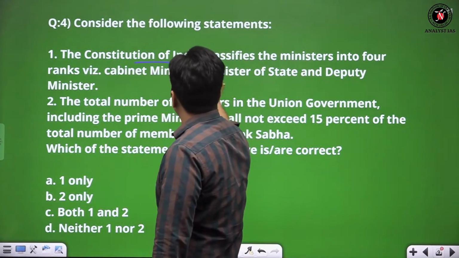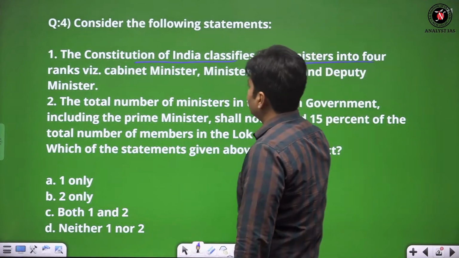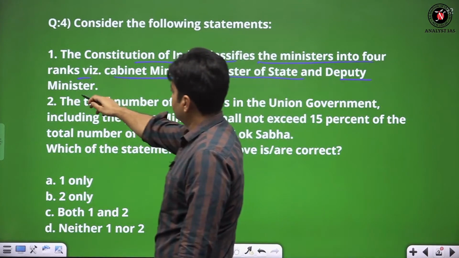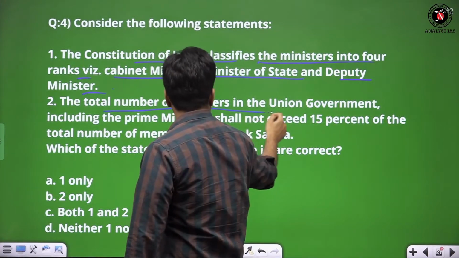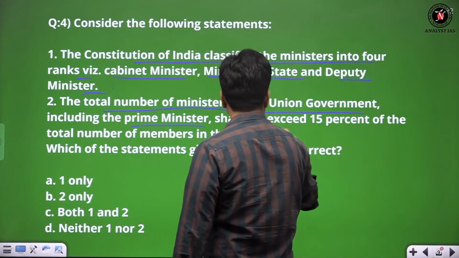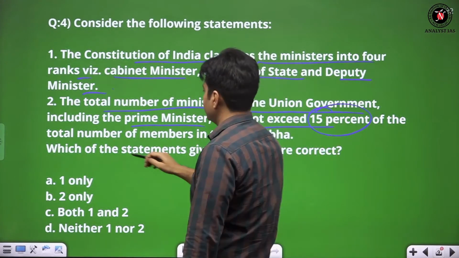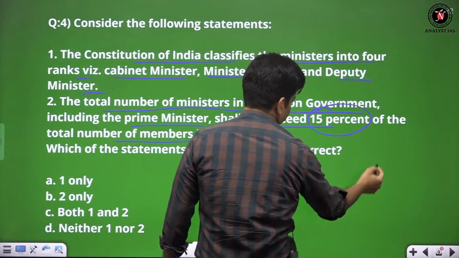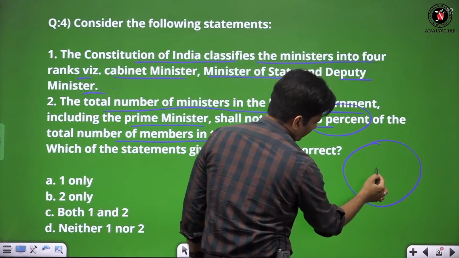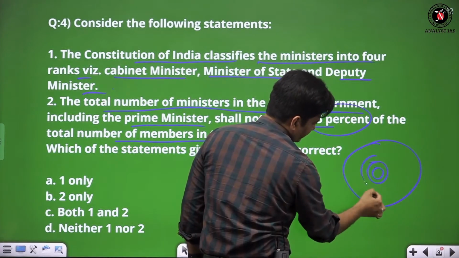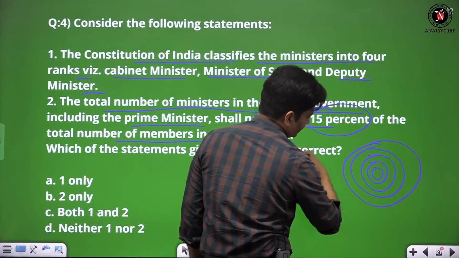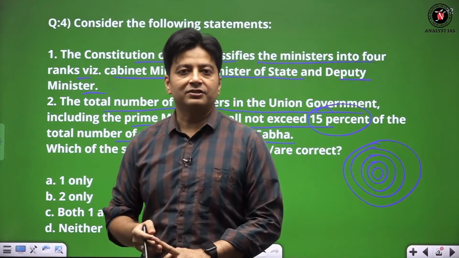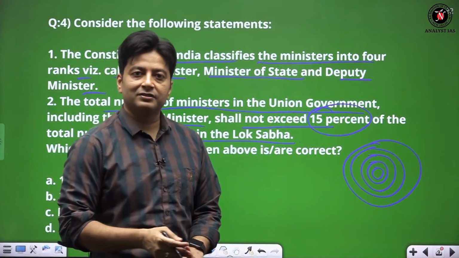The Constitution of India classifies the minister into 4 ranks. This is the first statement: Cabinet Minister, Minister of State, and Deputy Minister, right? The total number of ministers in the union government, including PM, shall not exceed 16% of total number of members in the Lok Sabha. I always tell in the class that the Prime Minister is the sun, the first rank minister, second rank minister, third rank minister, and fourth rank ministers. First rank minister, cabinet minister; second rank minister, ministers of state; third rank minister, deputy ministers, right?